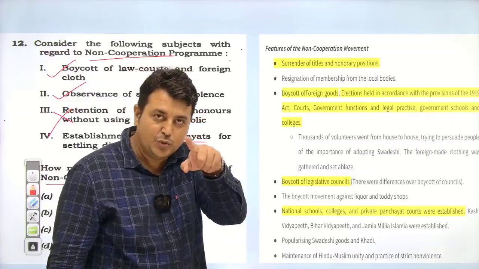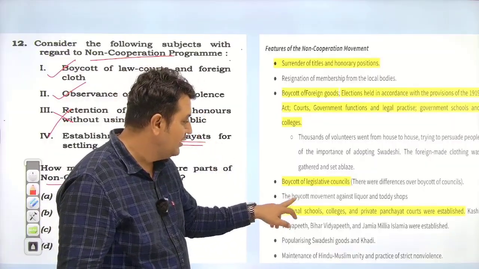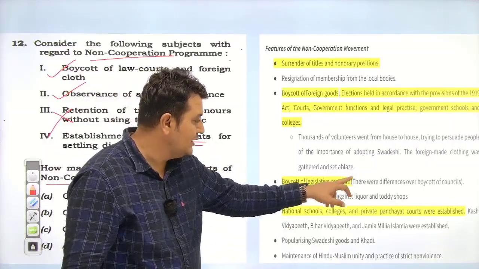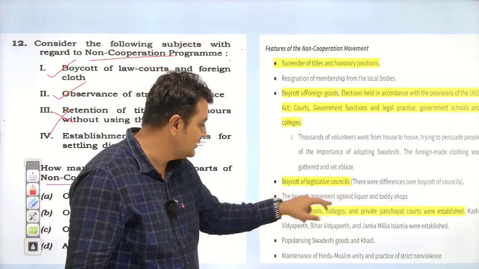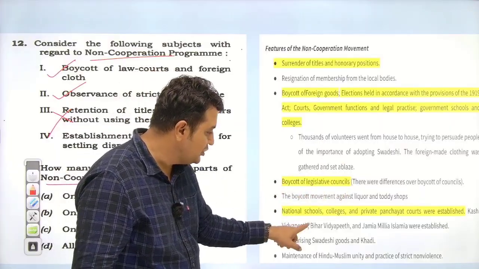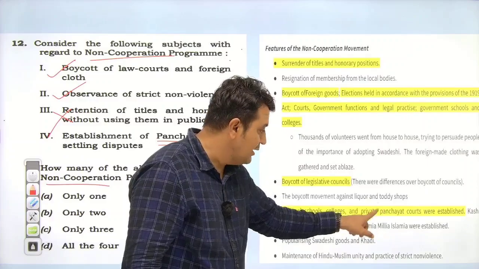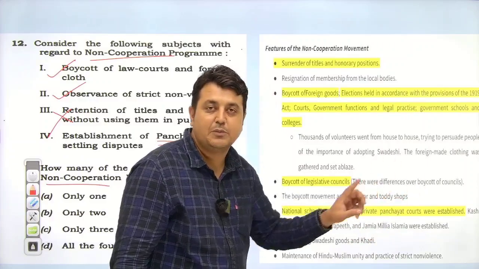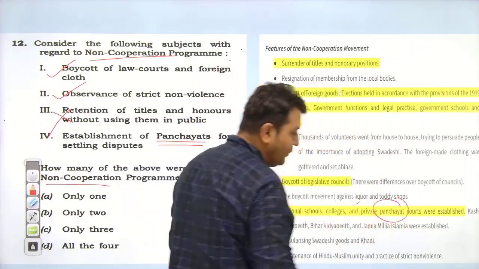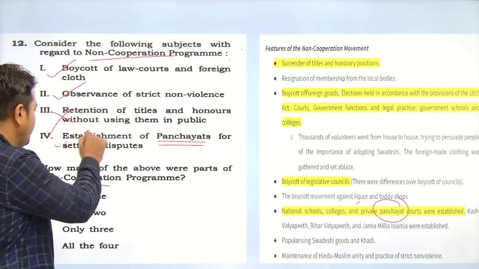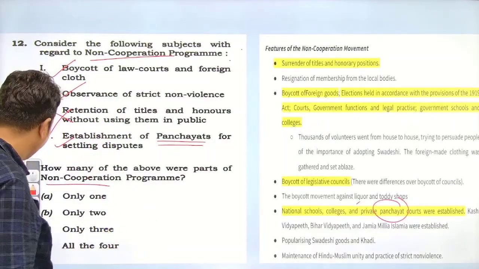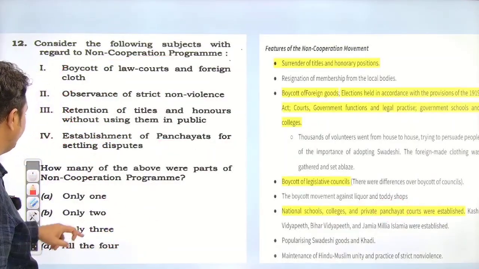Yes everyone, so you can see what is given: boycott movement against liquor, boycott of the legislature, establishment of national schools and colleges, and private panchayat courts were established. So here the panchayat is mentioned. So this option was right. Yes everyone, I hope this is clear for you. Next,